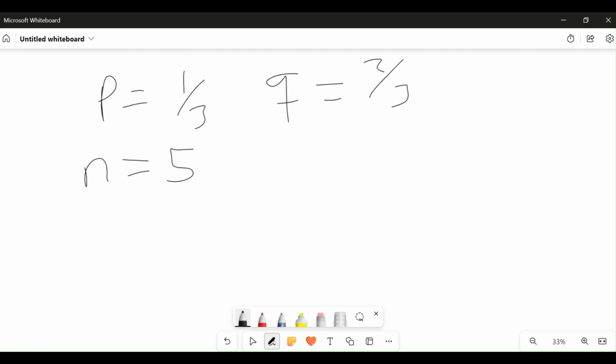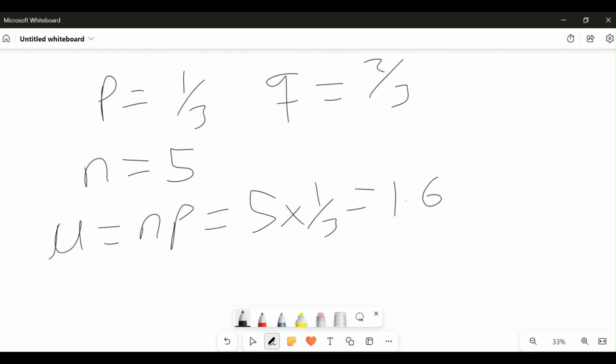So now we can find our mean. Our mean is still NP, which is 5 times 1 over 3, which is literally 5 divided by 3, and that is 1.67. Okay, that's our mean.